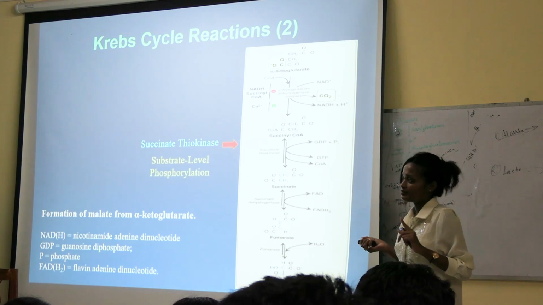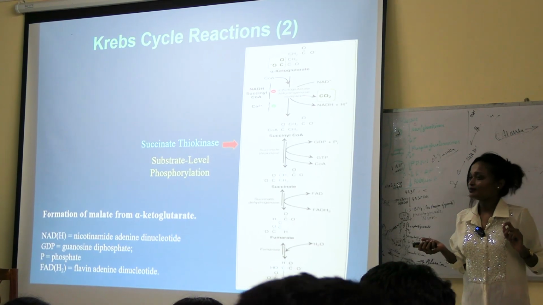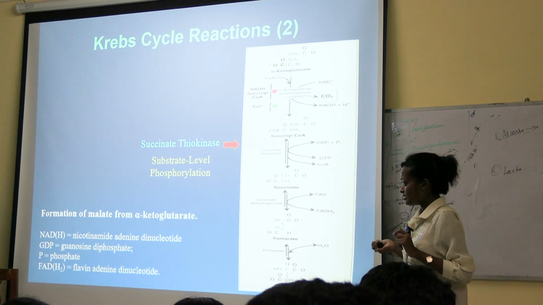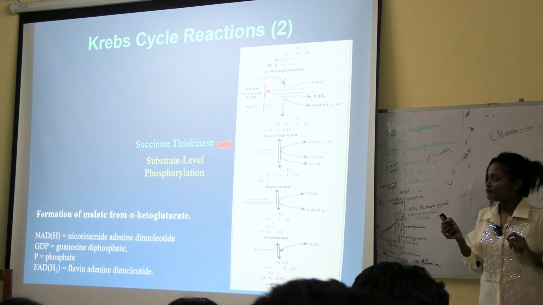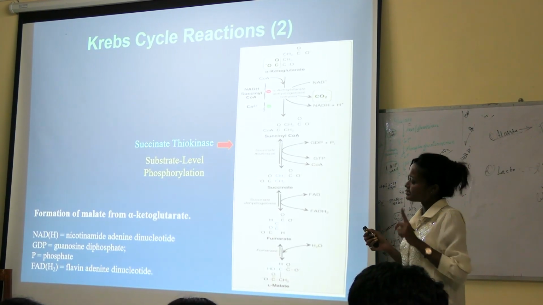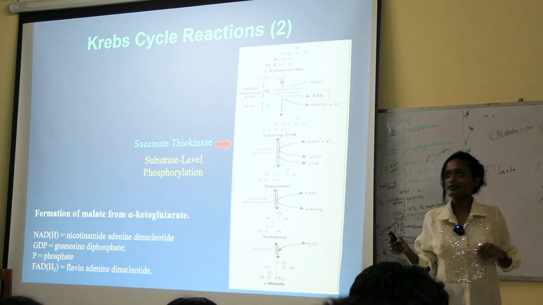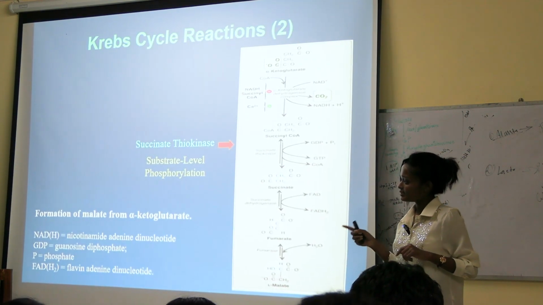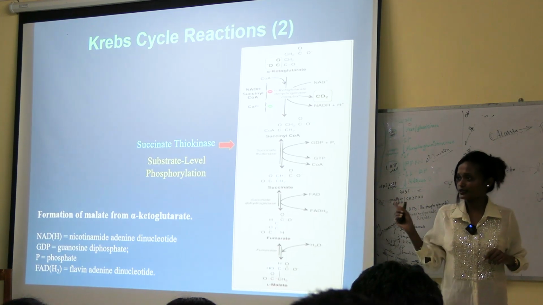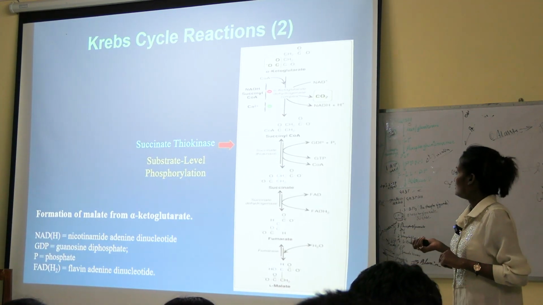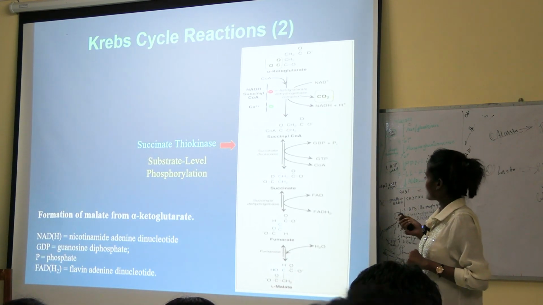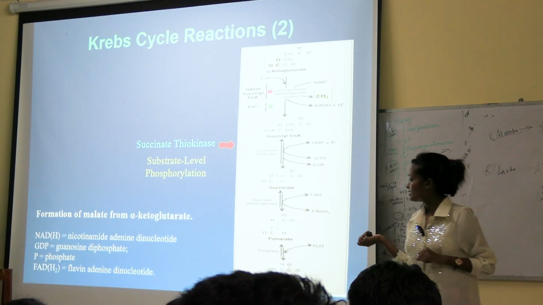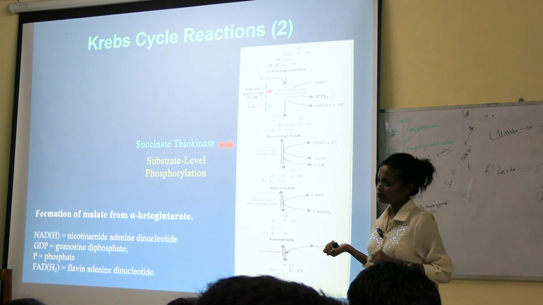Succinate to fumarate, the cofactor is FAD and iron sulfur protein, FeS protein. Then succinate to fumarate, and fumarate to malate, in presence of fumarase.